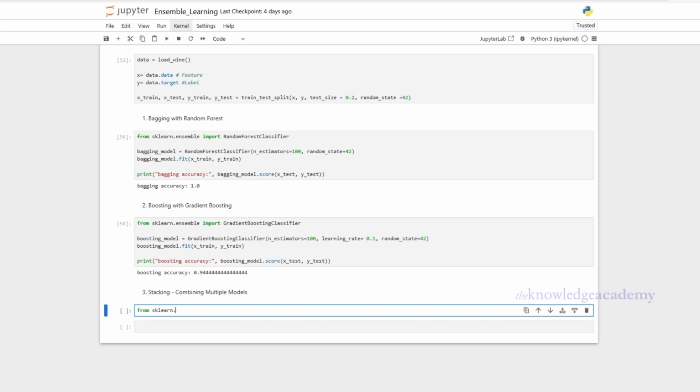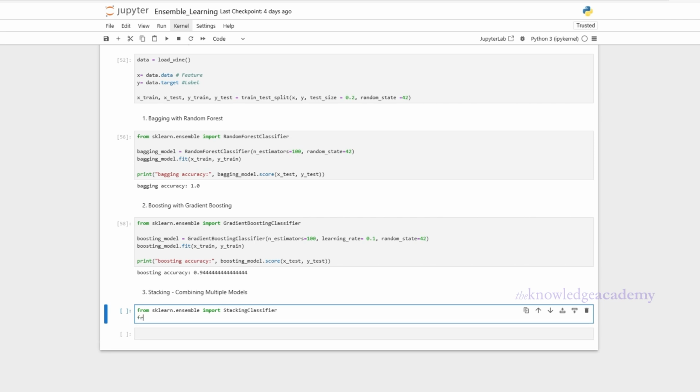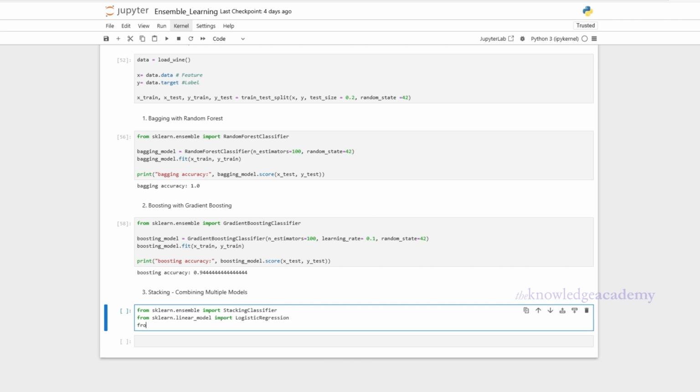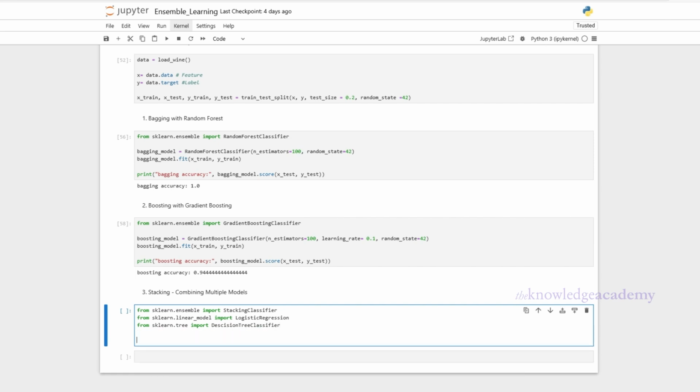Before implementing stacking, we will first import the necessary libraries. We bring in StackingClassifier from sklearn.ensemble, which allows us to combine multiple models. We also import LogisticRegression from sklearn.linear_model and DecisionTreeClassifier from sklearn.tree, as these will be the models we use in our stacking process.